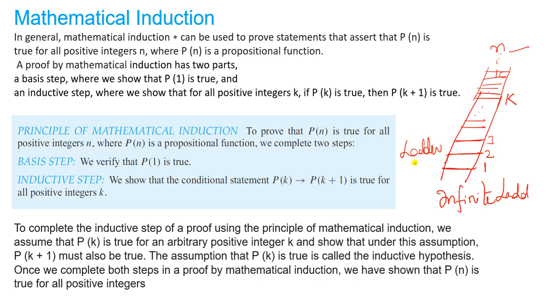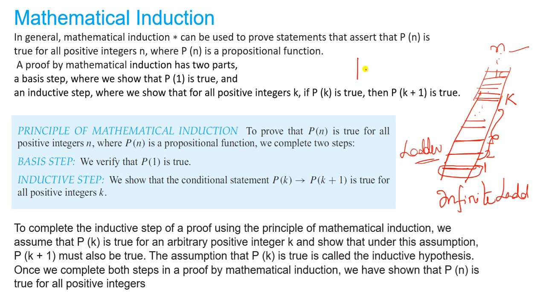In mathematical induction, in the basic step, we have to prove for n equal to 1. We have to reach the first rung, and then we assume P of k is true. That means we can reach the kth rung. You are not bothering about what is in between 1 and k.